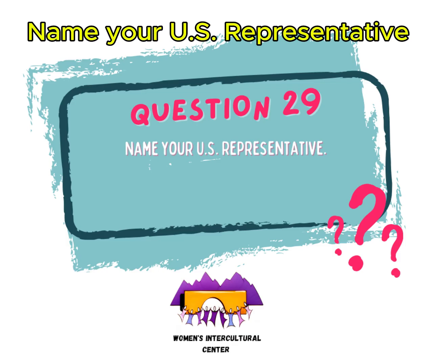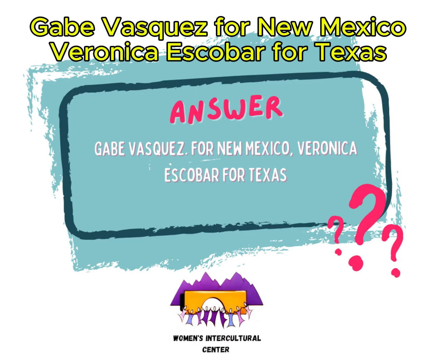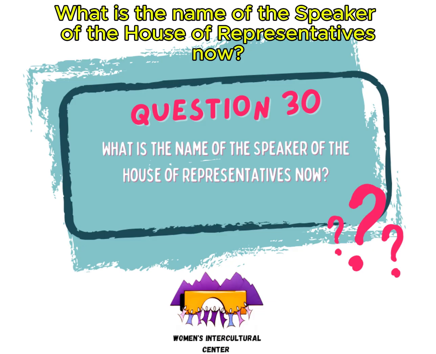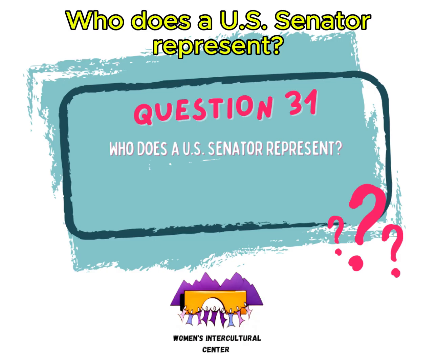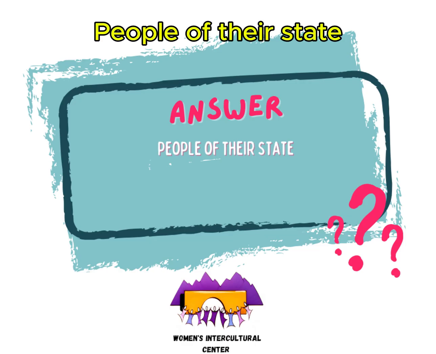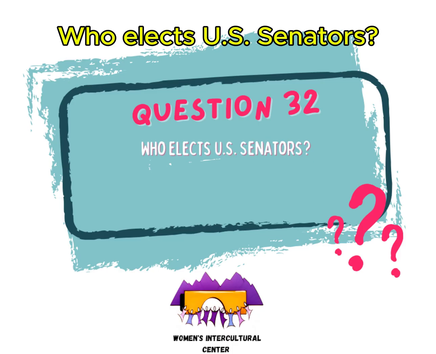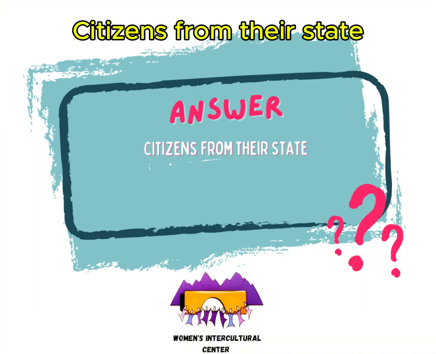Name your U.S. representative. Gabe Vasquez for New Mexico. Veronica Escobar for Texas. What is the name of the Speaker of the House of Representatives now? Mike Johnson. Who does a U.S. Senator represent? People of their state. Who elects U.S. Senators? Citizens from their state.